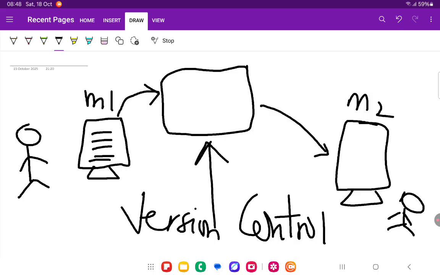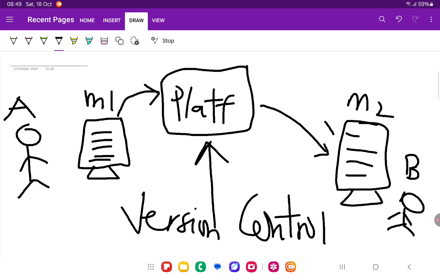Let's say the person on M2 is person B, and you are person A. When you make changes, person B can also have access to them because we are all using the same platform. So when you make a change, you send it there. Regardless of the device, your teammates can also have access and make their copy. When they make a change, they also send it to the same platform, and then we retrieve it. That's how you do it.